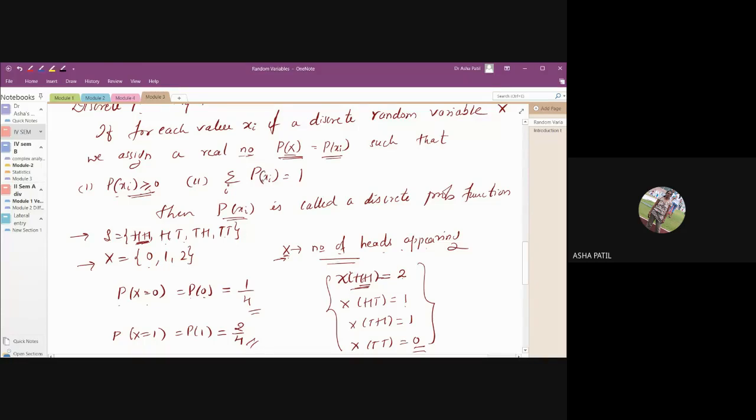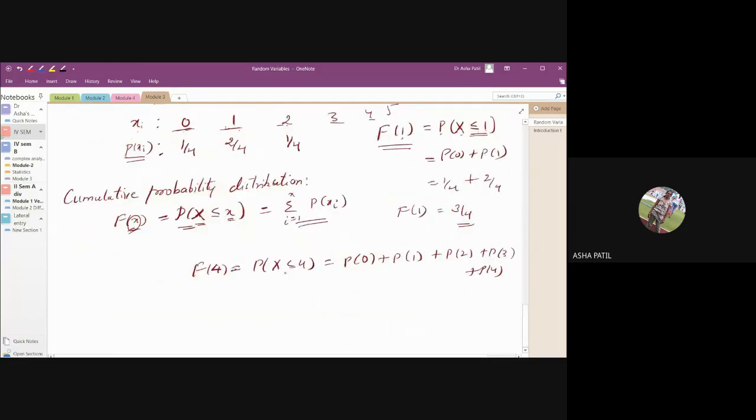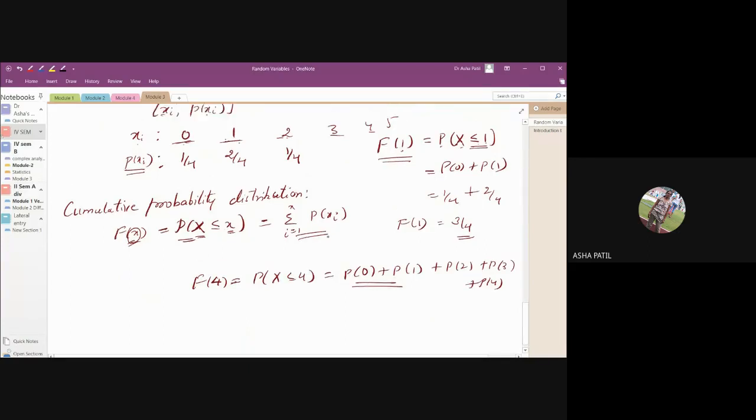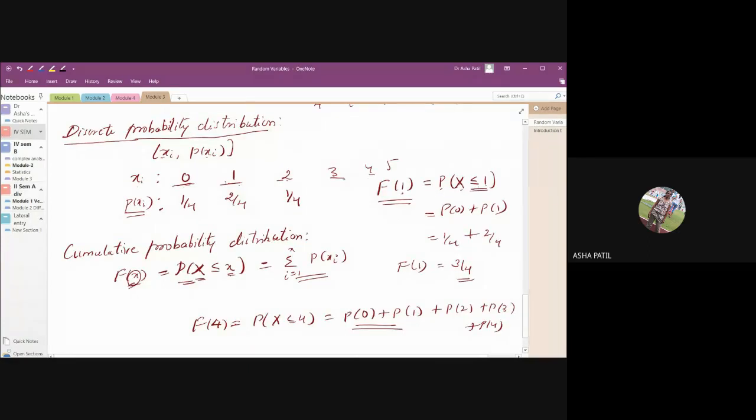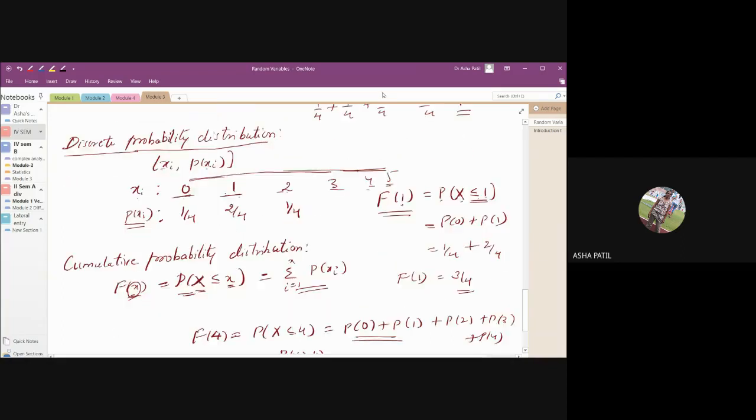So here, instead of adding all these, the probability that X is less than or equal to 4 means you have to take all these values, right? The only leftover is 5. If you take the sum of all of these, it will be 1 only. So you can write it as 1 minus the probability that X is greater than 4. Is it right?